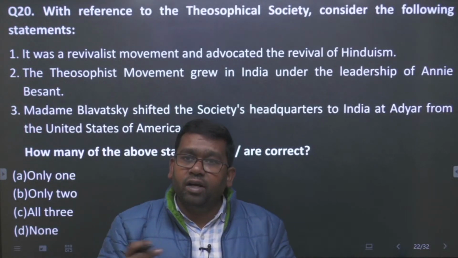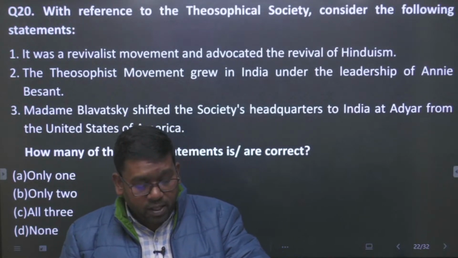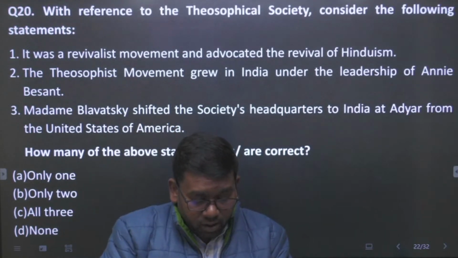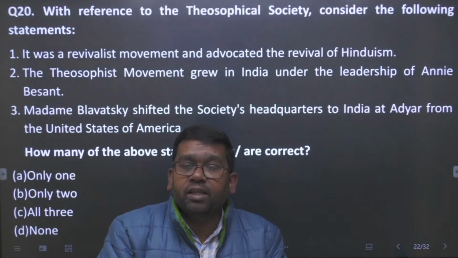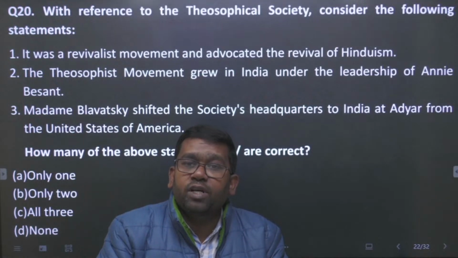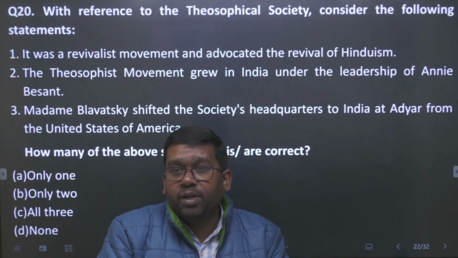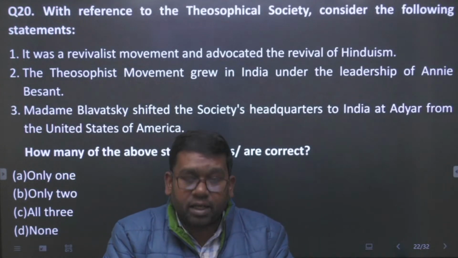You already know that the Theosophical Society was founded in the United States by Madam H.P. Blavatsky and Colonel H.S. Olcott. Its main purpose was to revive and rejuvenate those religions which were losing their importance globally, like Jainism, Buddhism, Zoroastrianism and Hinduism. It was founded in the USA in 1886.